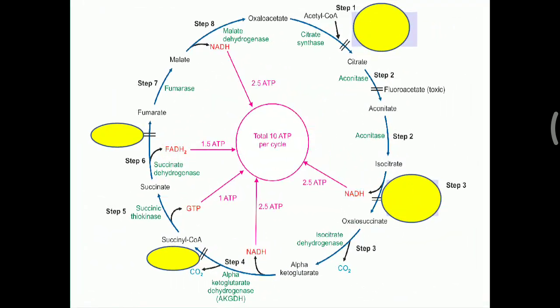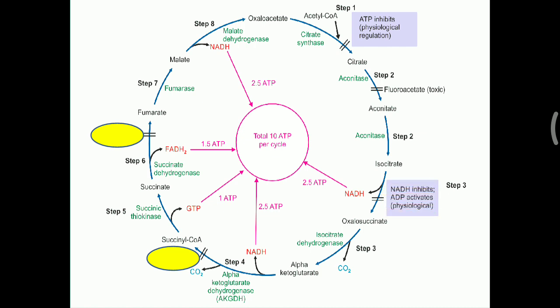Further, about the physiological regulation: simply, the basic purpose of the TCA cycle is to generate energy. So the energy forms are mostly ATP and NADH as well as FADH2. When the cell has sufficient ATP, NADH, FADH2, it is considered a high energy level of the cell. So if ATP is present sufficiently, it will inhibit the TCA cycle, which is called physiological regulation, and it directly inhibits the citrate synthase enzyme, the first step of the TCA cycle.